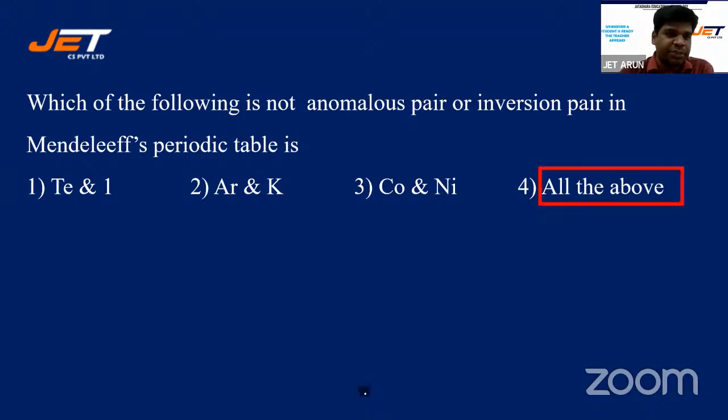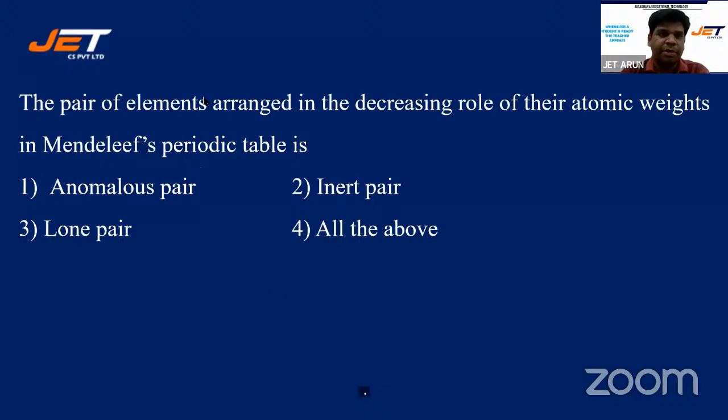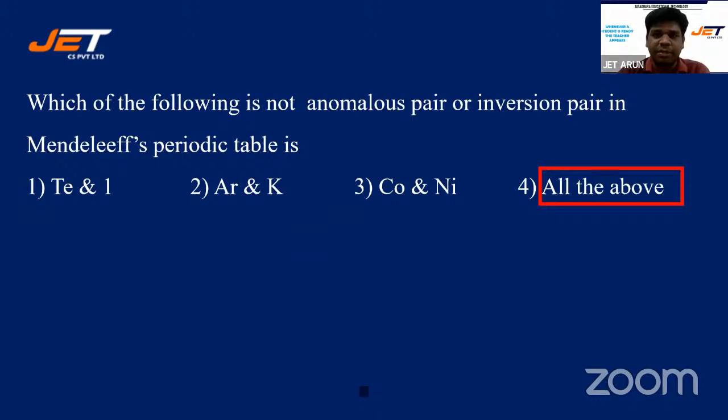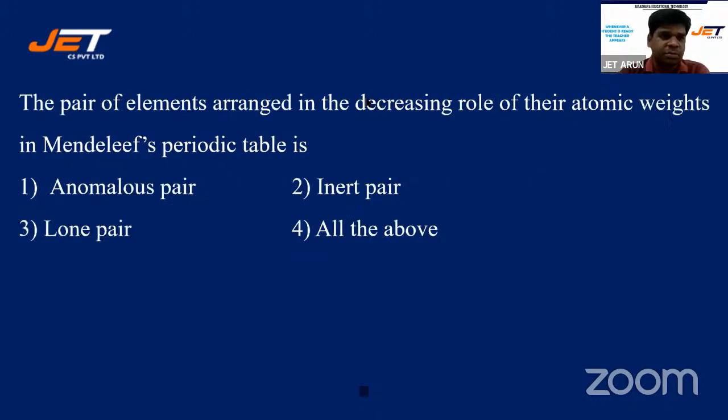Yes, four is absolutely right, students. All the above. Let's look at the next one. My bad. The pair of elements arranged in decreasing order of their atomic weights in Mendeleev's periodic table is anomalous pair, inert pair, lone pair, all the above. But because I by mistake have revealed the key, I will go for the next one. Yes, I'm getting consistent response, presuming you have done it. All right, there are wrong responses as well. All right, I'll go for the next one. Good. Anomalous pair.